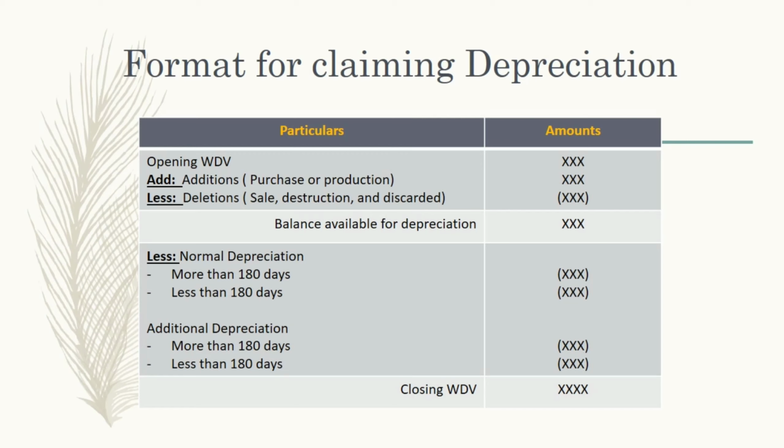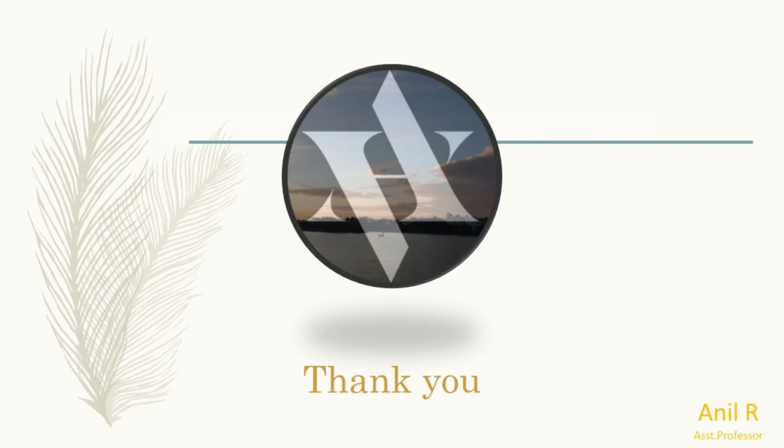After deducting the depreciation value, what will we get finally as the final balance? That will be called the closing written down value of an asset. This is the format we have, and this is how we will calculate the depreciation. I hope everyone understood the basic concepts about depreciation that are really required before going to the practical sessions.